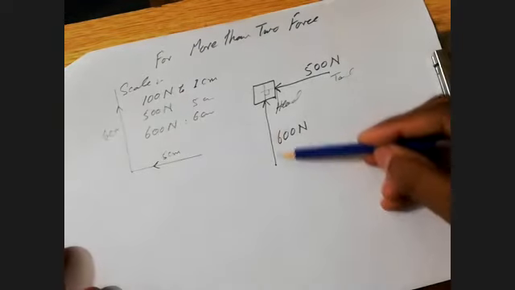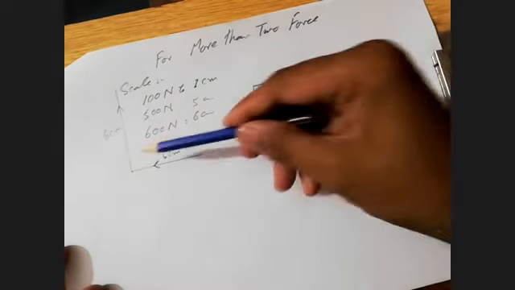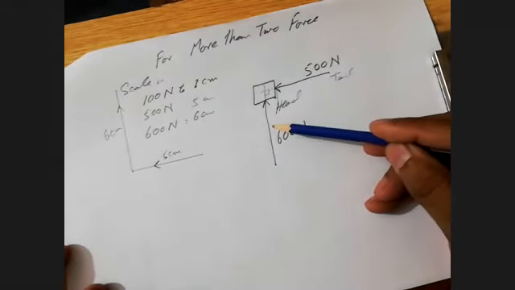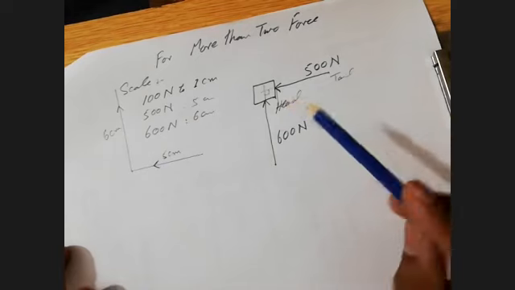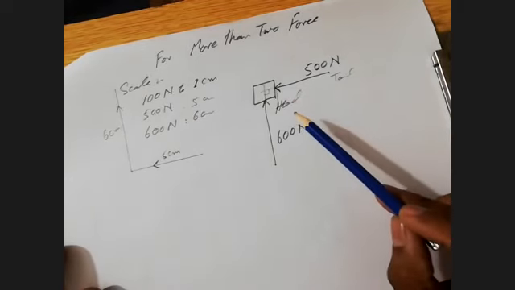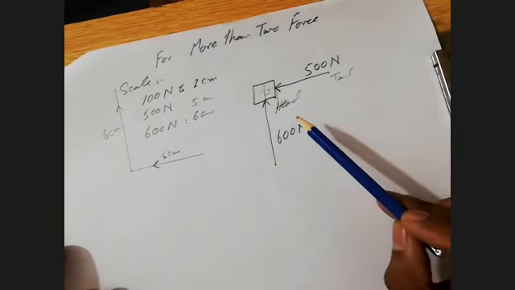Yes, can we draw it downwards? No, we cannot draw it downwards because it is in upward direction. You can see that it's in upward direction. You will have to take care of the direction. Please take care of the direction. We will discuss in detail, inshallah, in the next class.